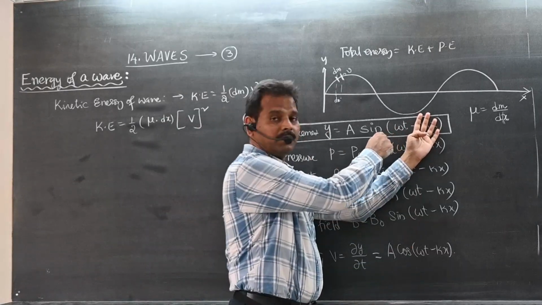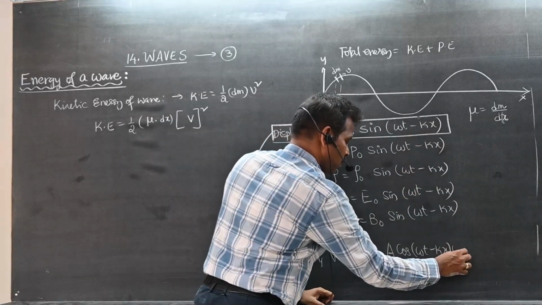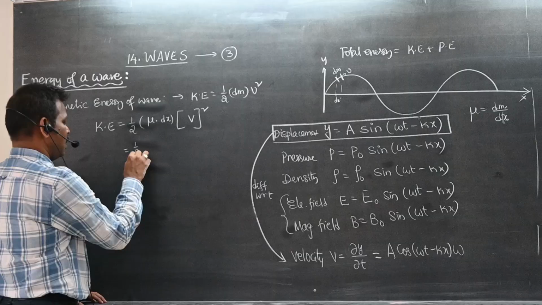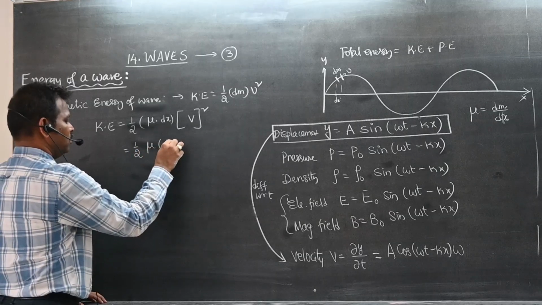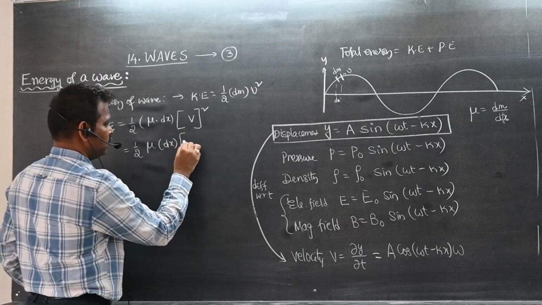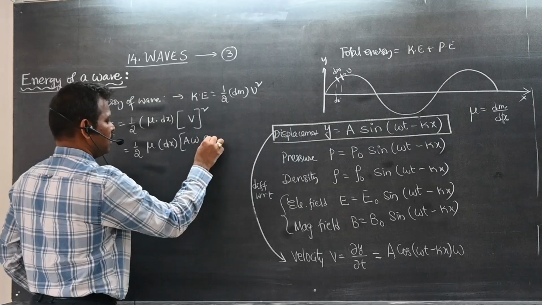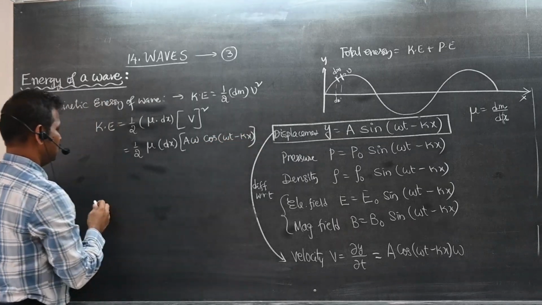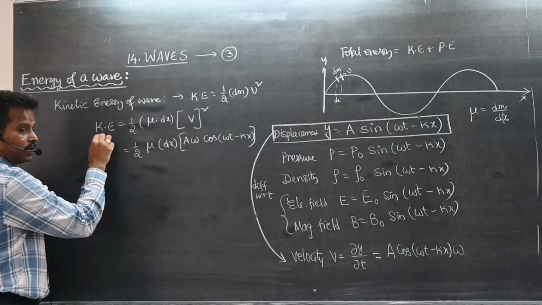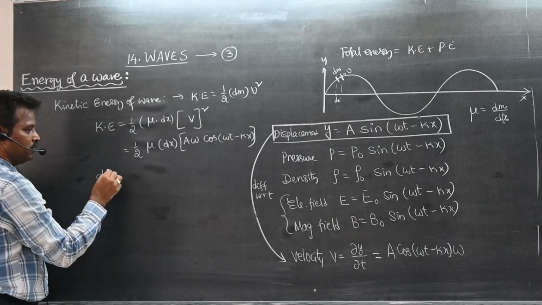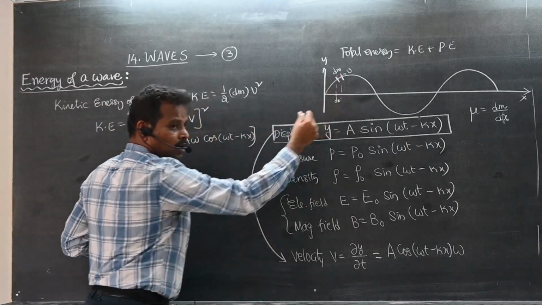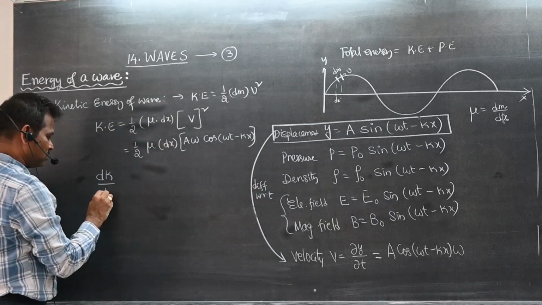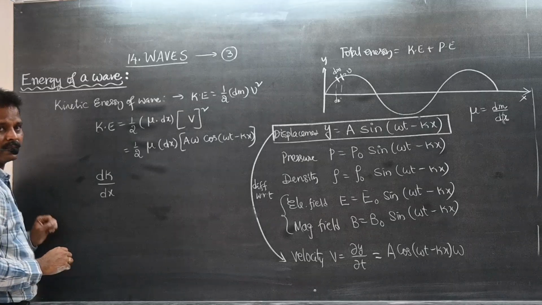Now tell me the differentiation of omega t. Omega. So what is the velocity now? This is half mu dx a omega cos omega t minus kx, all squared. This I am writing as dK, a small kinetic energy, because this is kinetic energy for a small portion of the wave. This dx also I am writing. What is dK by dx?